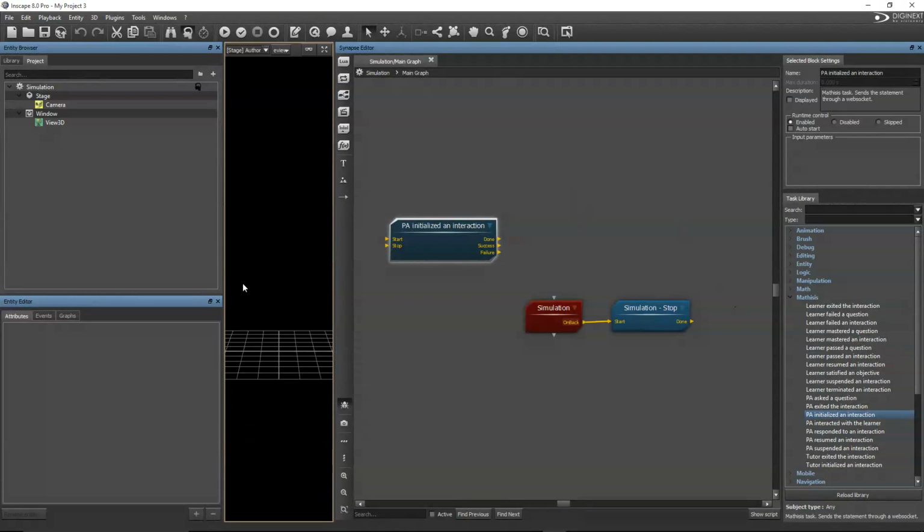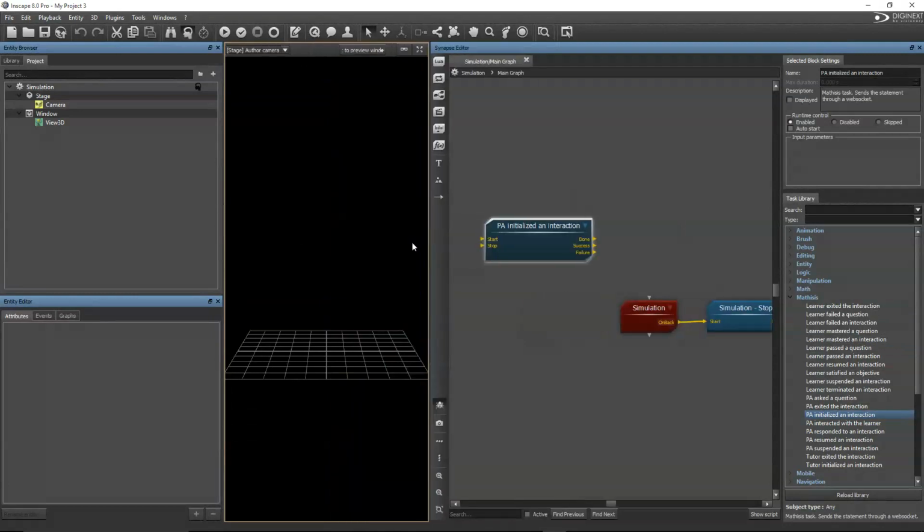And you have here, just in the middle, a 3D view, which allows you to edit 3D content if you wish to add a 3D environment, 3D objects or 3D models, everything you have. You can insert it right here and then configure its behavior in the graph right here.